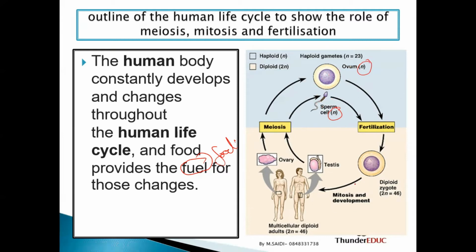Remember, a zygote is diploid, and then mitosis occurs. It means that you multiply these cells into billions of cells, all identical as long as they have not undergone differentiation. Once the adults form, they produce sperms from the testes and ova from the ovary, meiosis occurs again, and sperms are produced again. So the cycle continues like that.